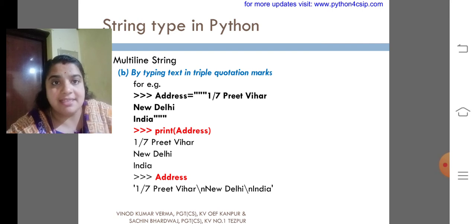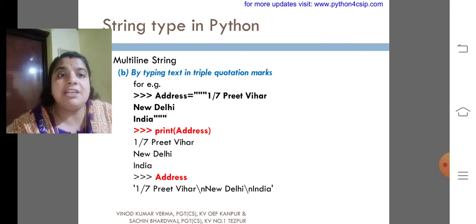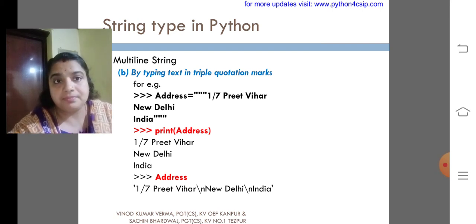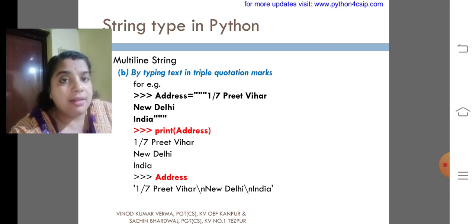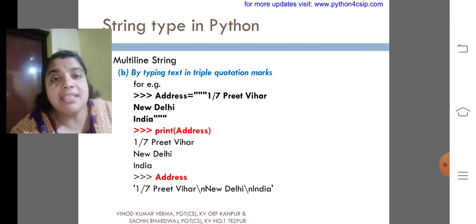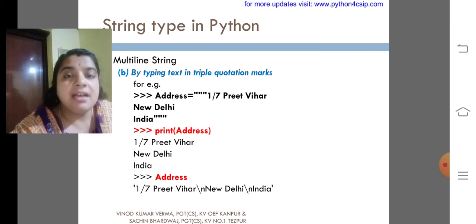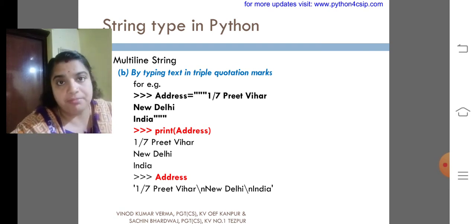This is the second example, by typing the text in triple quotation marks. Here we have given triple quotation marks for a string value. That is why we get each and every line in separate lines in the output.